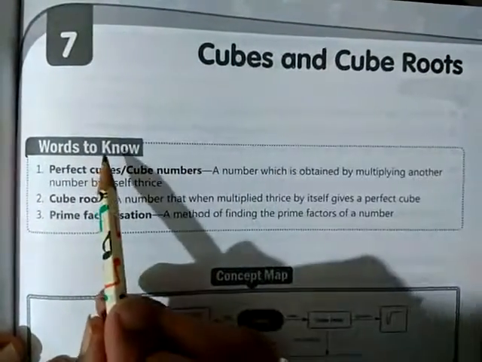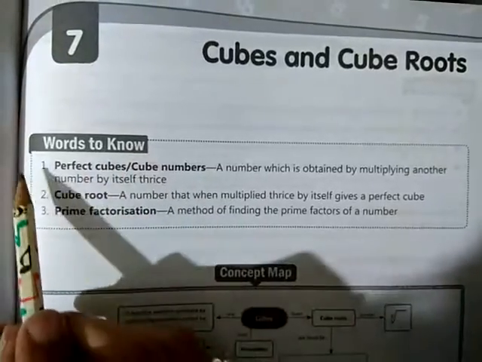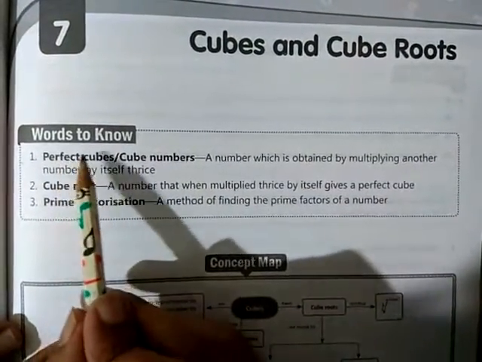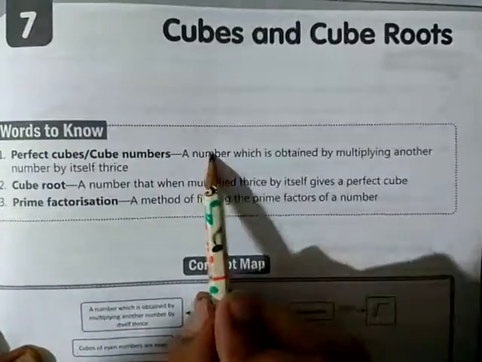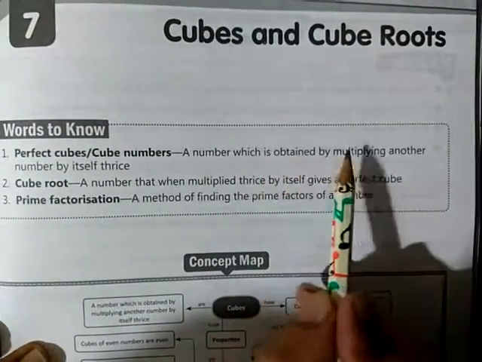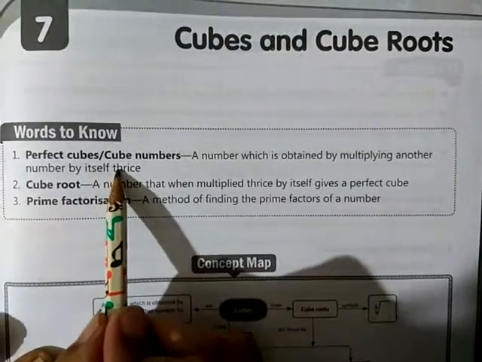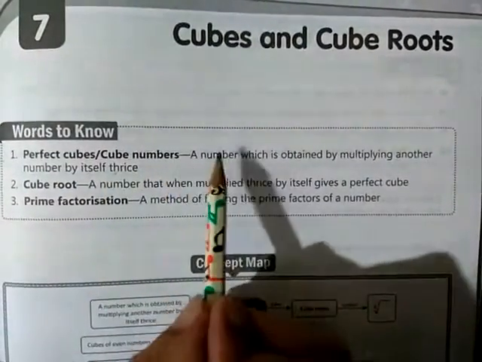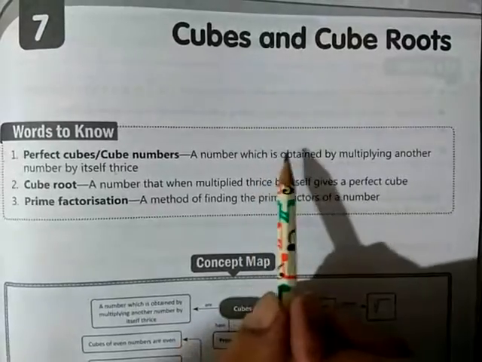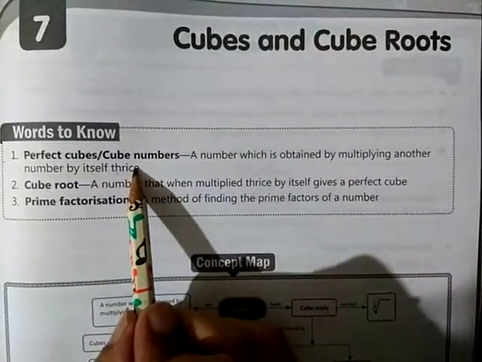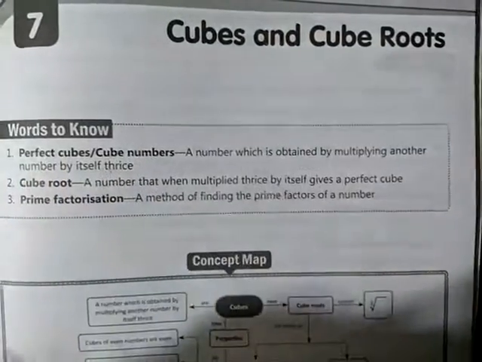So here are some words to know. Given perfect cube numbers, this is the definition of a perfect cube. A number which is obtained by multiplying another number by itself thrice. How many times? Three times. A number which is obtained after multiplying itself three times is called a perfect cube number.